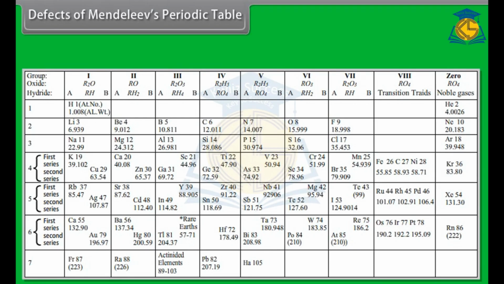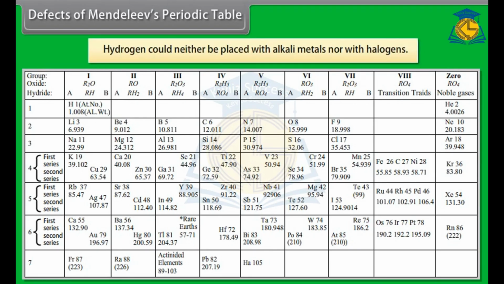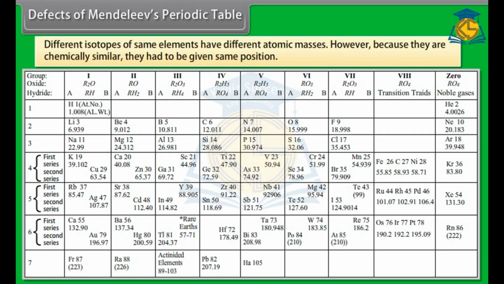They are listed below. Hydrogen could neither be placed with alkali metals nor with halogens, as hydrogen resembles alkali metals as well as halogens. Different isotopes of the same elements have different atomic masses. This needs to be taken into consideration, and each one of them should be given a different position in the periodic table. However, because they are chemically similar, they had to be given the same position.